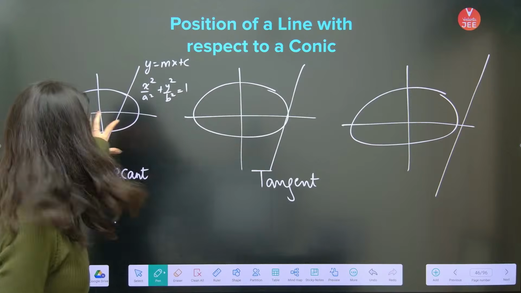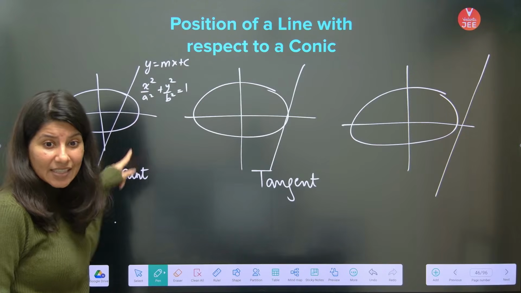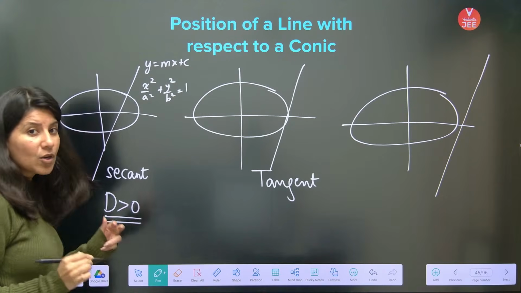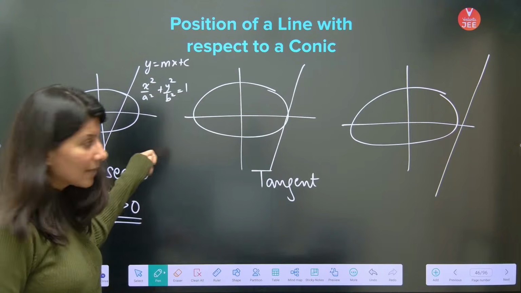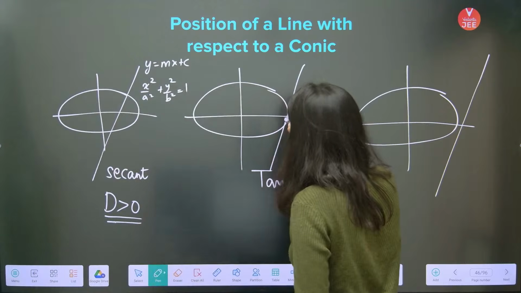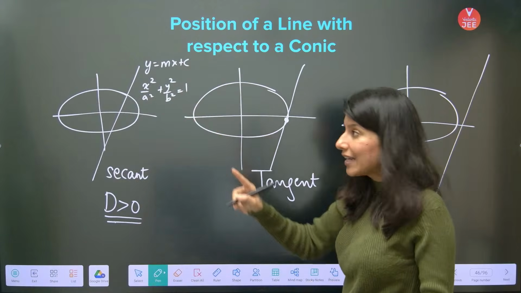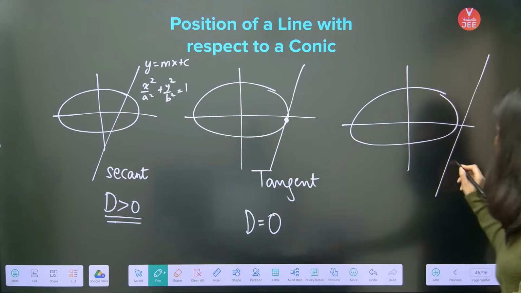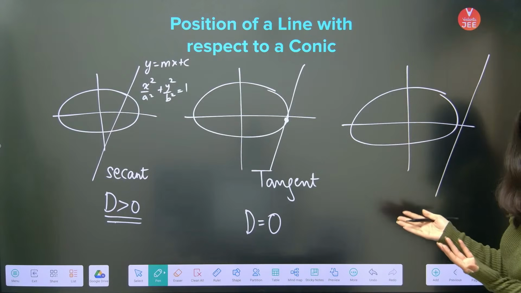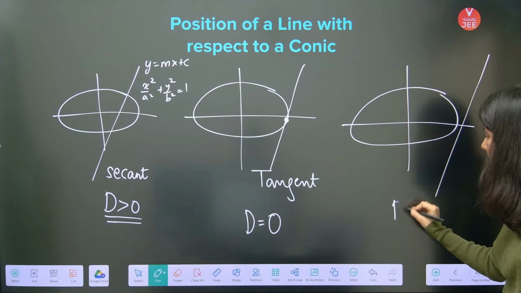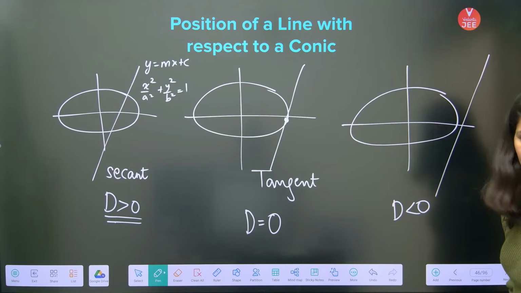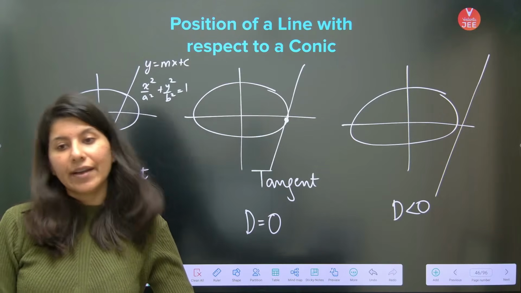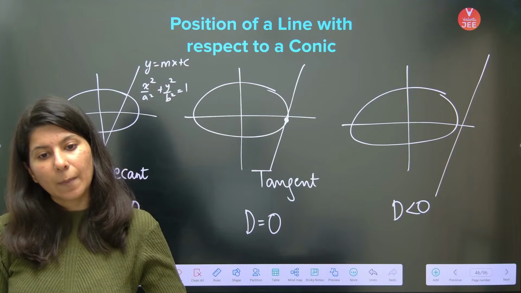In case of secant, you will get two distinct solutions. So the discriminant of that quadratic will be greater than 0 because you are getting two different values of x. Here, you are getting a single solution, that is equal roots. So discriminant equals 0. And here you are not getting any intersection, so no roots, imaginary roots. Remember the condition, discriminant less than 0. This we have already studied in parabola and in circles also.